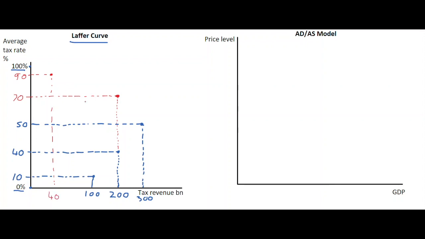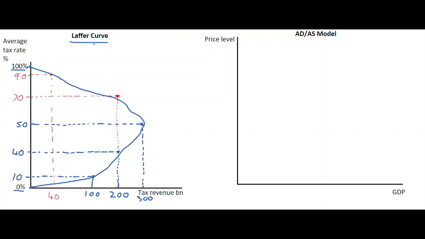Now, what we have is a series of points on our Laffer curve, and if we are to join up these points from 0 all the way up to our 10% level, and straight up here to our 40% level, onto our optimal, and then back around because of the disincentive, and back here to our 90%, and back around again.